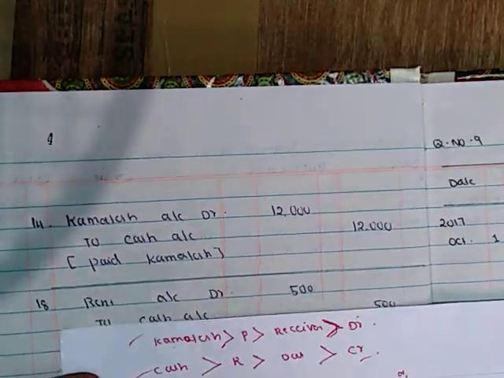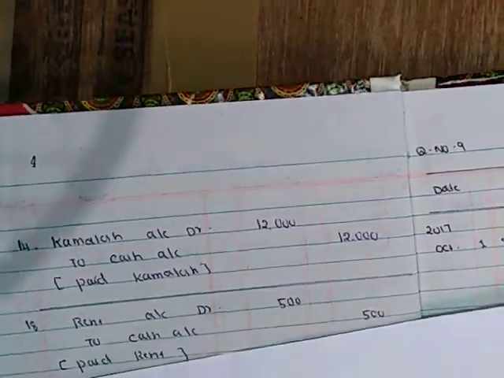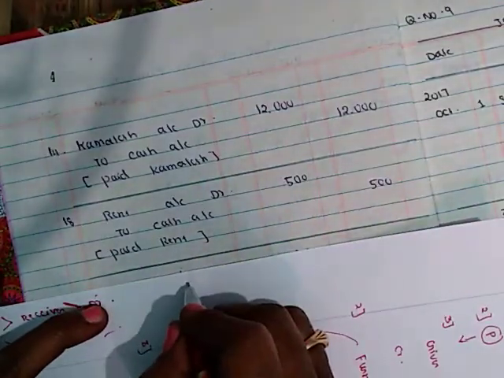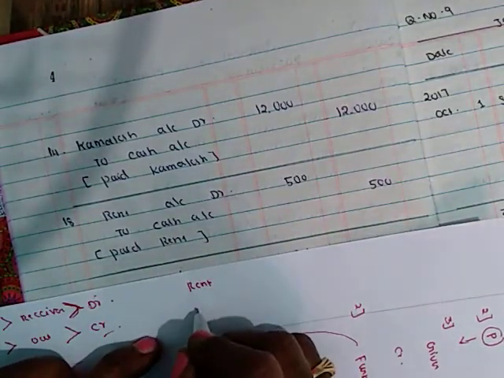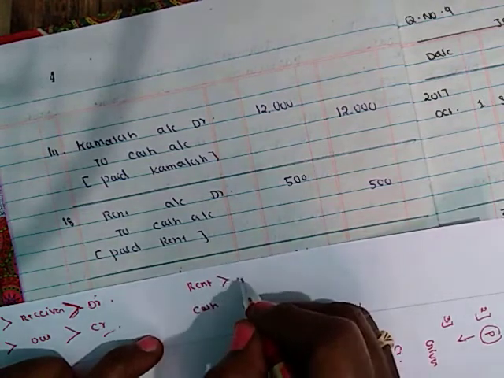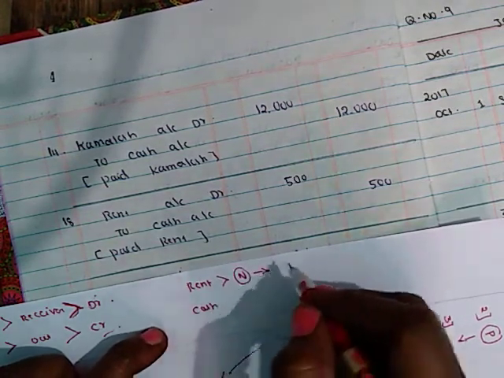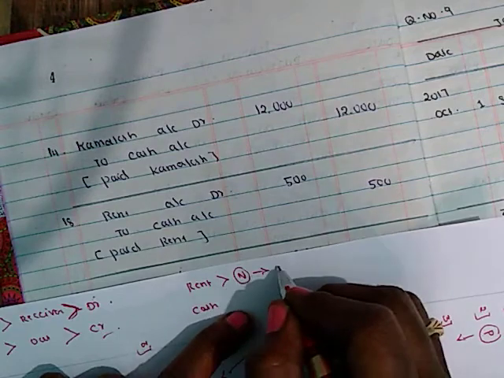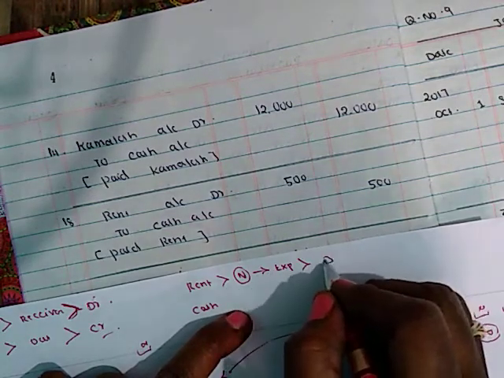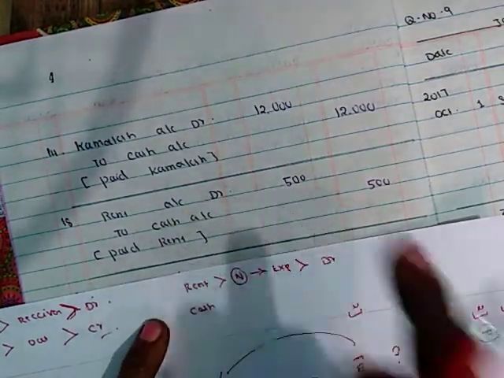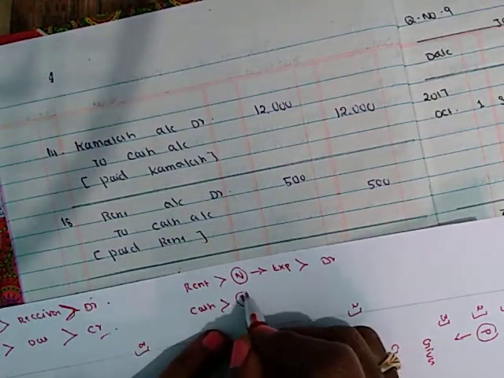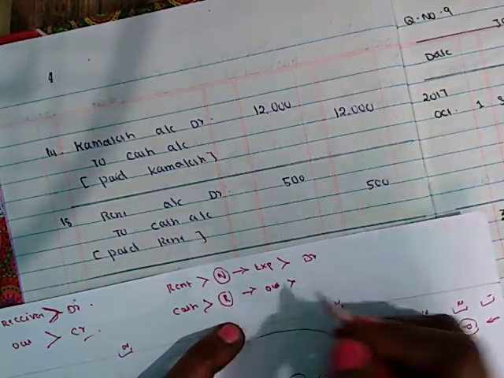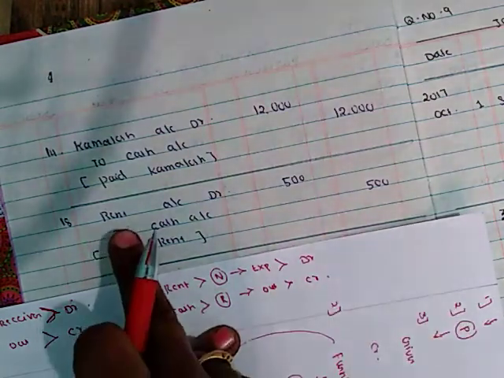Next transaction, paid rent. So involved accounts are rent and cash. Rent is a nominal account, it is an expense. So expense should be debited. Rent account debited. And cash is a real account; does it come in or go out? It goes out. So credit what goes out. So rent account debit to cash account.